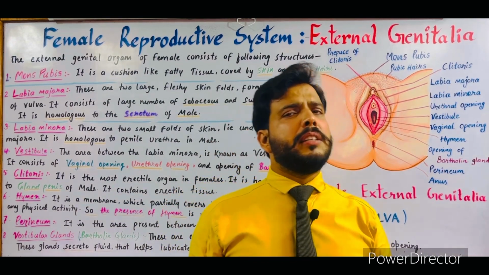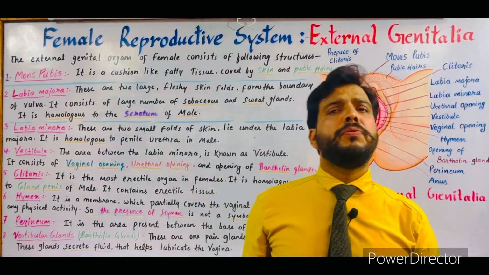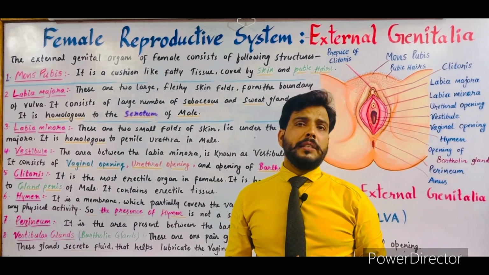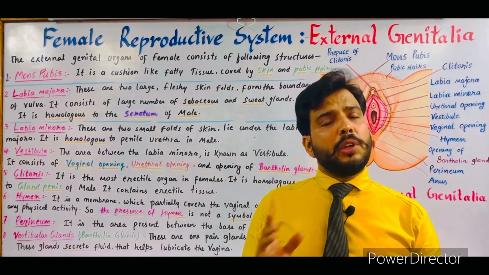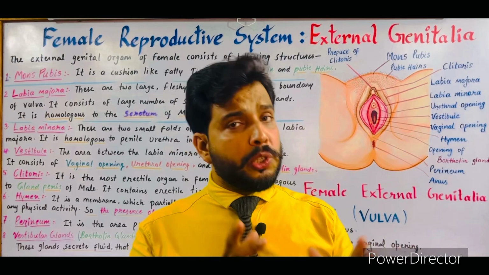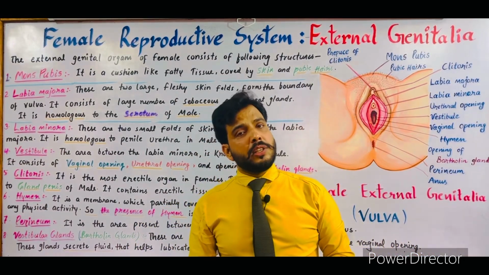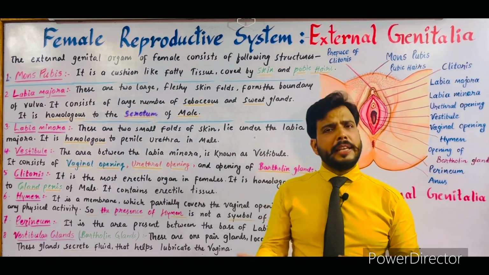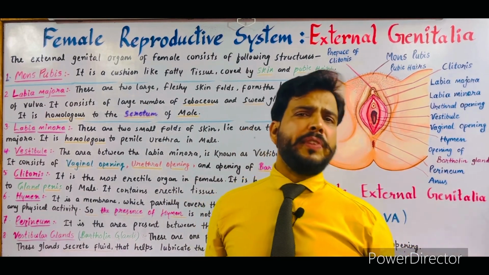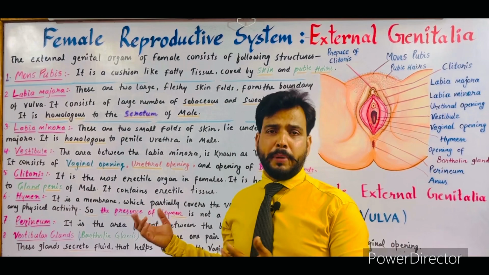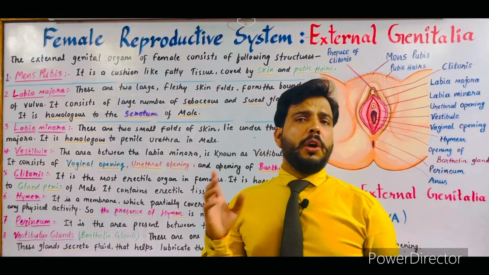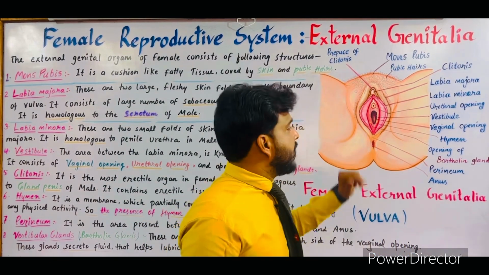Few people believe that hymen is a source to check the virginity of a female, but it's totally wrong. Hymen is not a reliable source to check the virginity of a female, because it can break after any physical activity such as long jump, cycling, weightlifting, any kind of physical activity. The hymen can break, so it is not a reliable source of virginity. So this was the hymen.